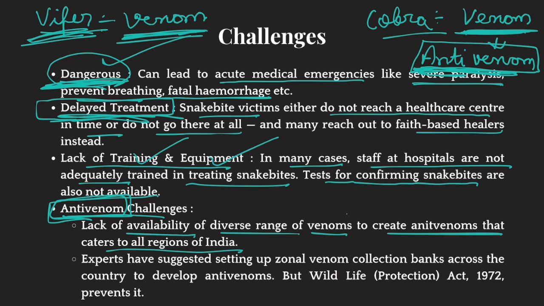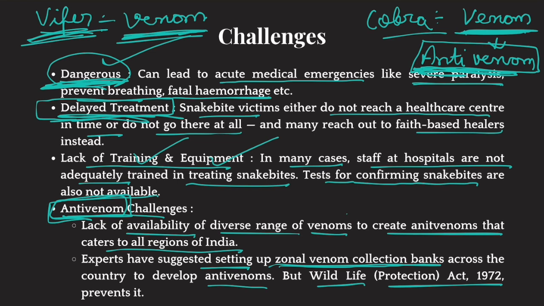That is why experts have suggested to set up zonal venom collection banks. Okay, these banks would be set up in different parts of India and would collect venoms from different snake species so that we can develop their anti-venoms. But the problem is that the Wildlife Protection Act 1972 prevents access to these different snake species. So that is why the idea of having these zonal venom collection banks, well, it doesn't get implemented.